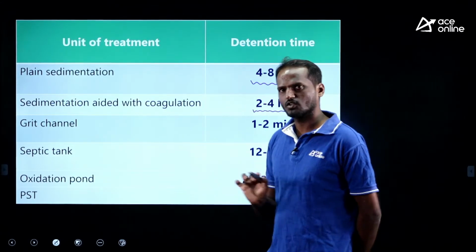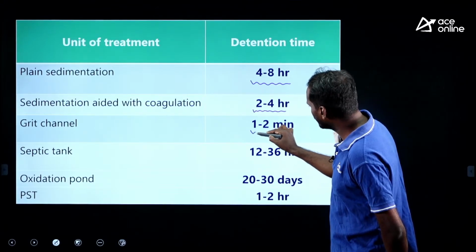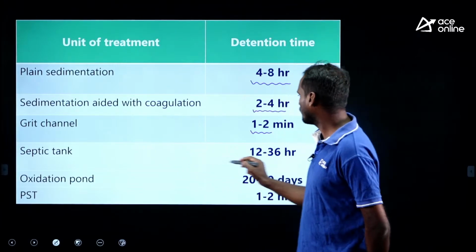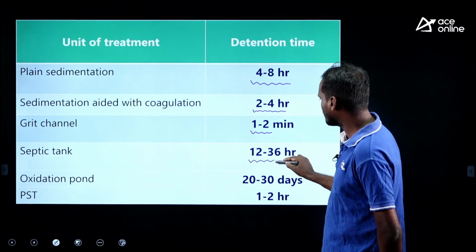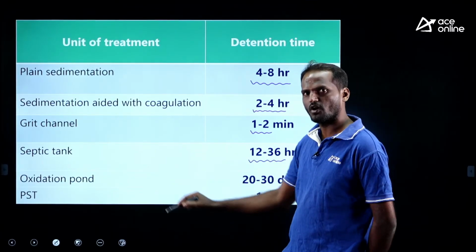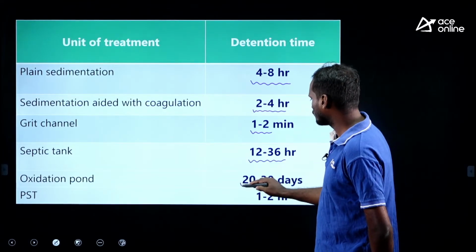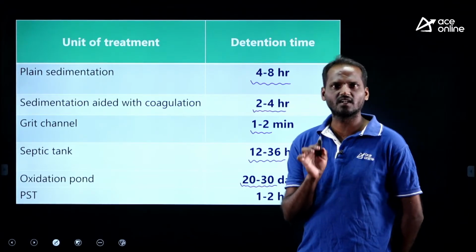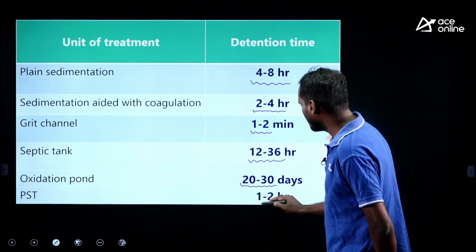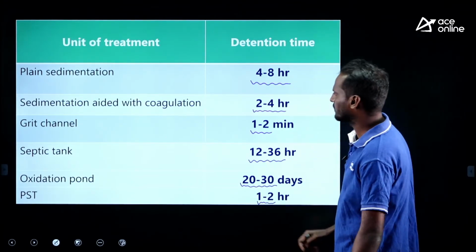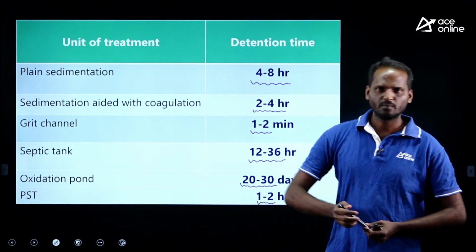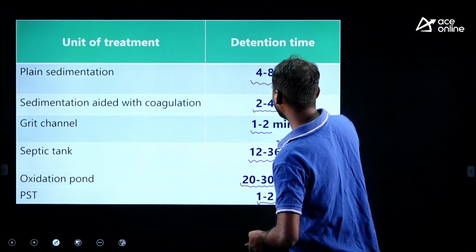Grit chamber, just now, 1 to 2 minutes is a good detention time. Septic tank, 12 to 36 hours is the detention time. Oxidation pond takes almost 1 month, 20 to 30 days. PST means primary settling tank in sewage treatment, where we have 1 to 2 hours of detention time. These are a few treatment units and their corresponding detention times.